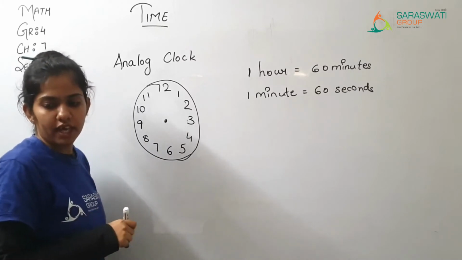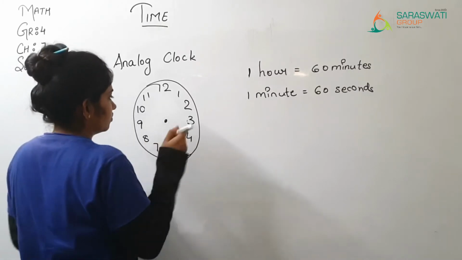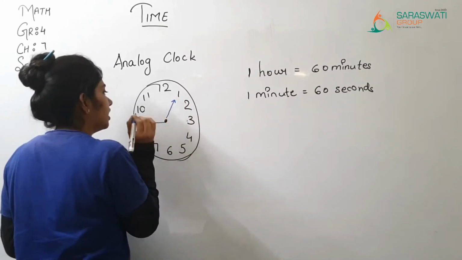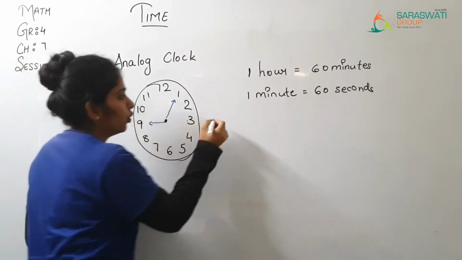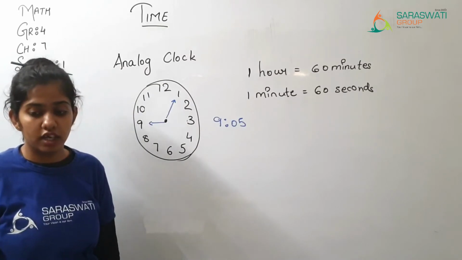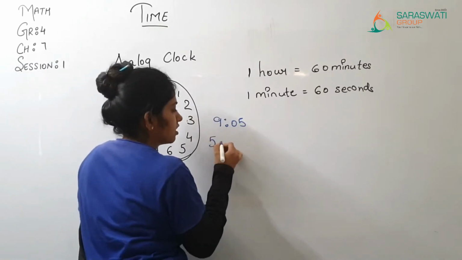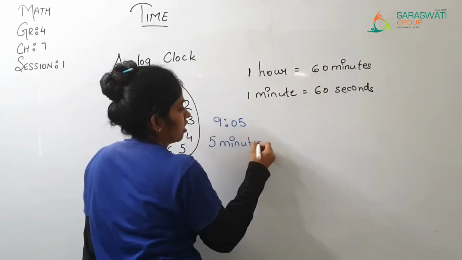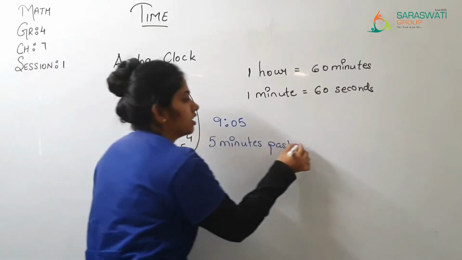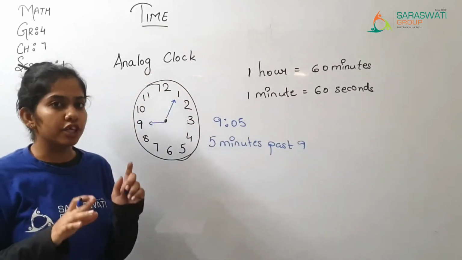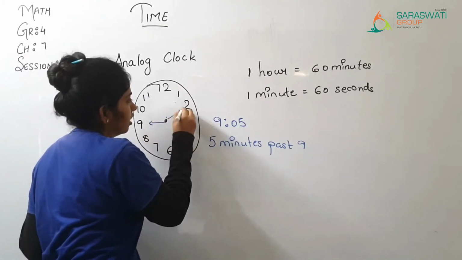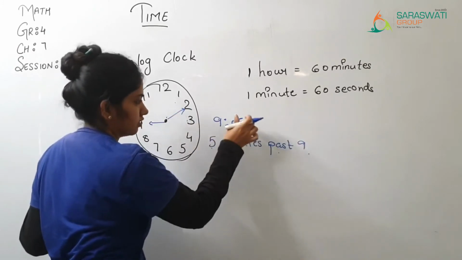if the big hand is on 5 and the small hand is on 9, that is 9:05. That is 5 minutes past 9. If here it is 10 minutes, then 10 minutes past 9.